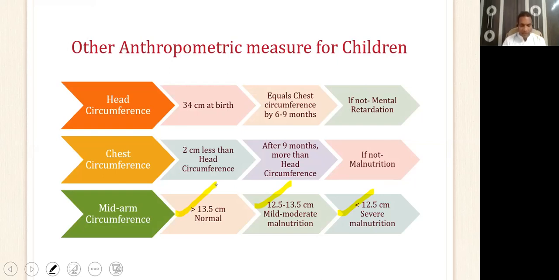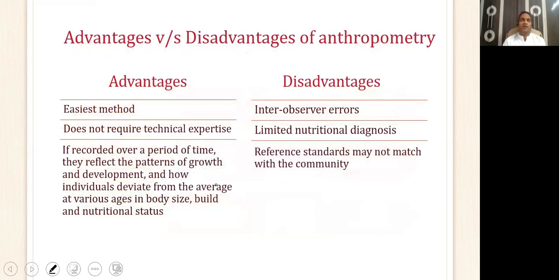So these are the various anthropometric measures which we are using. The advantage of anthropometric measures is that it is a very easy method. It can be done very easily without any technical expertise. Any non-medical person, you can train him to calculate these things. It can be done very well.